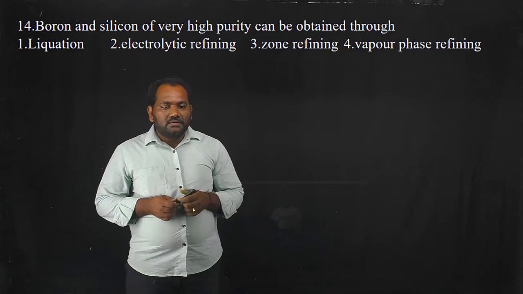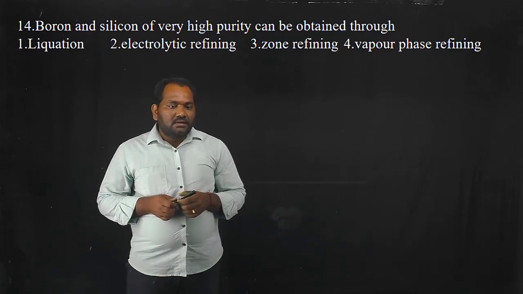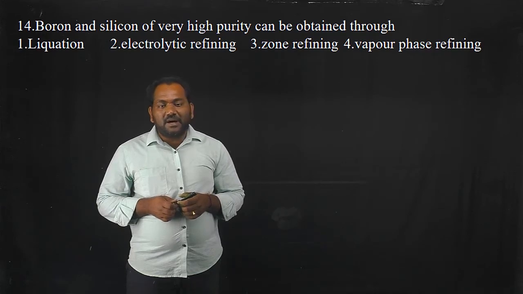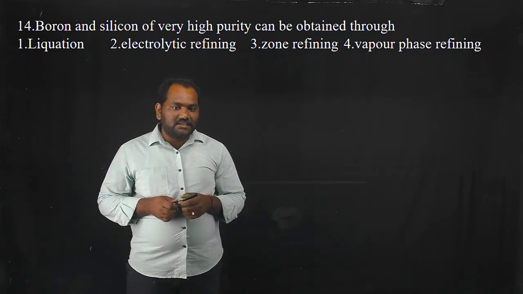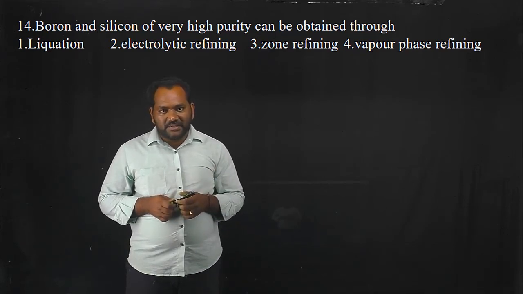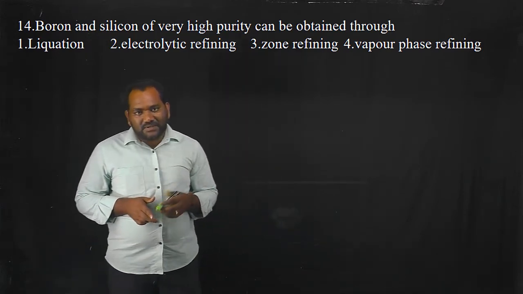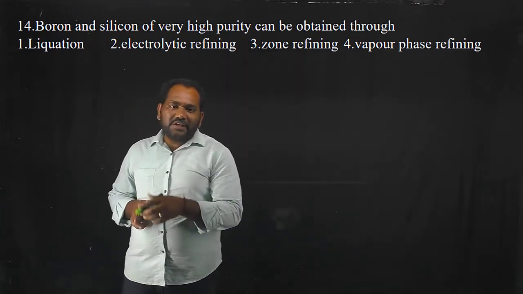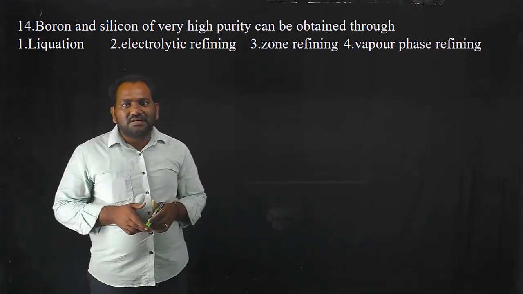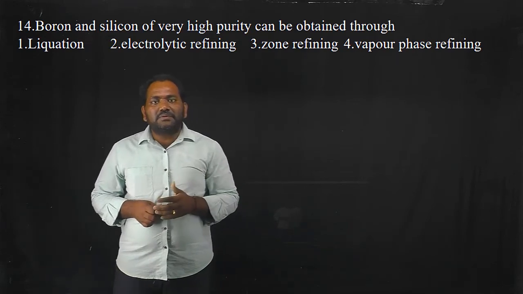Here the question is: boron and silicon of very high purity can be obtained through which process? The processes are liquefaction, electrolytic refining, zone refining and vapor phase refining. These are the methods used to get the pure metal from their impure minerals.